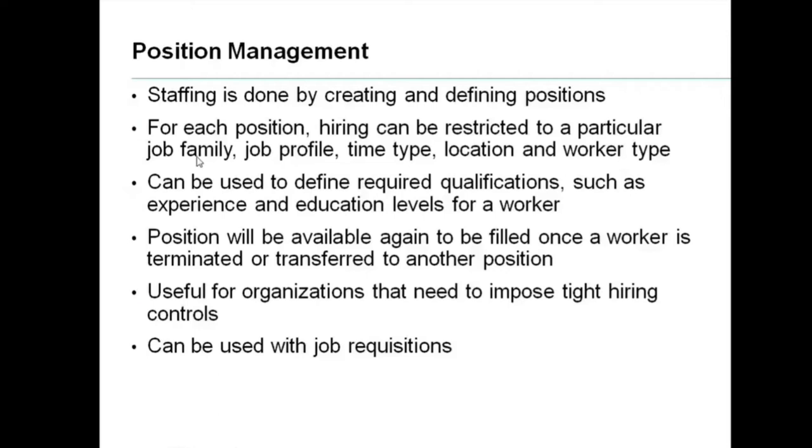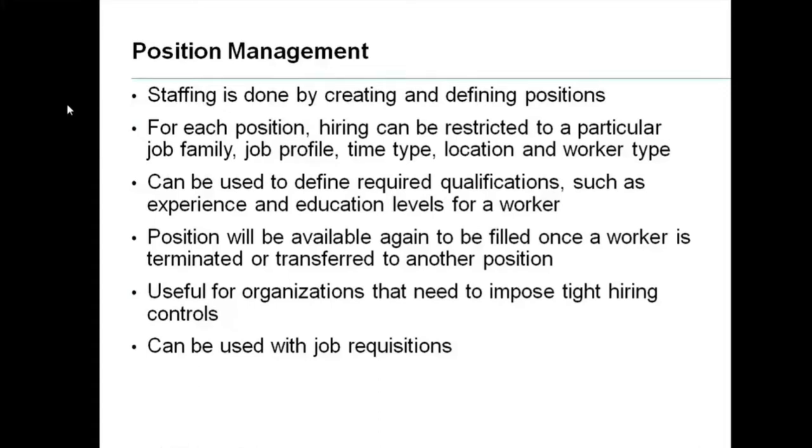Job profile is the particular position, the role and responsibility of that position. Time type is whether he's a full-time or part-time employee. Location is whether it's Chennai or Mumbai or Kolkata, whatever it is. Worker type is categorized into employee and contract-based worker, that is, contingent worker. All these come under the hiring restrictions.